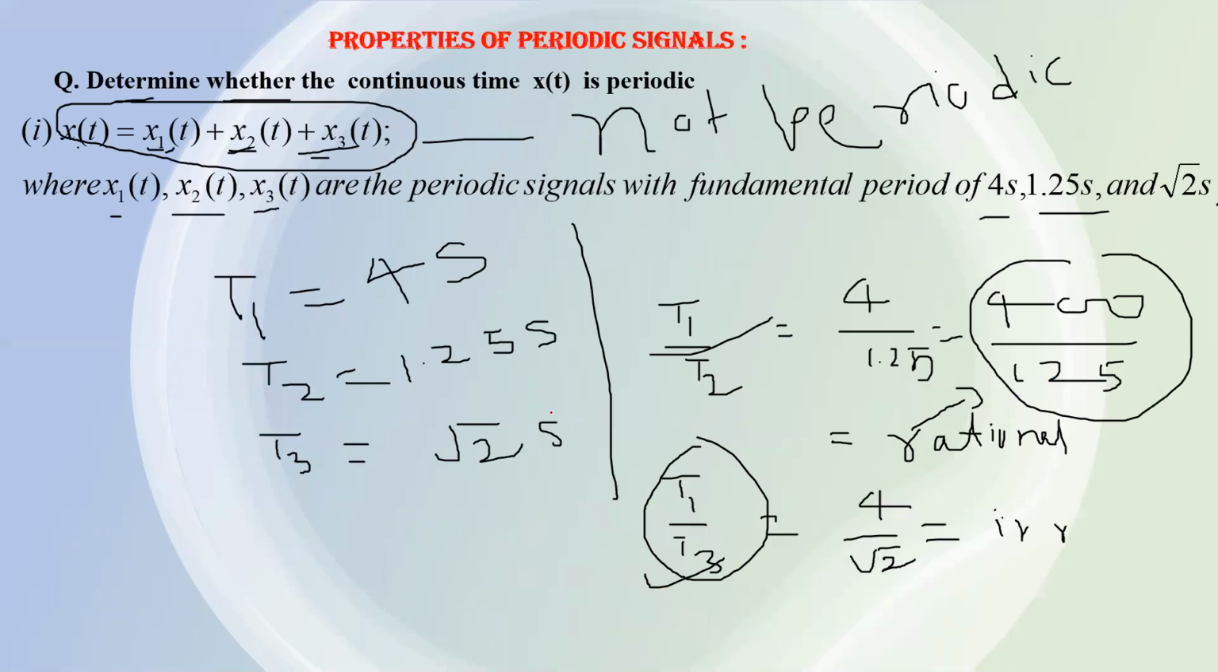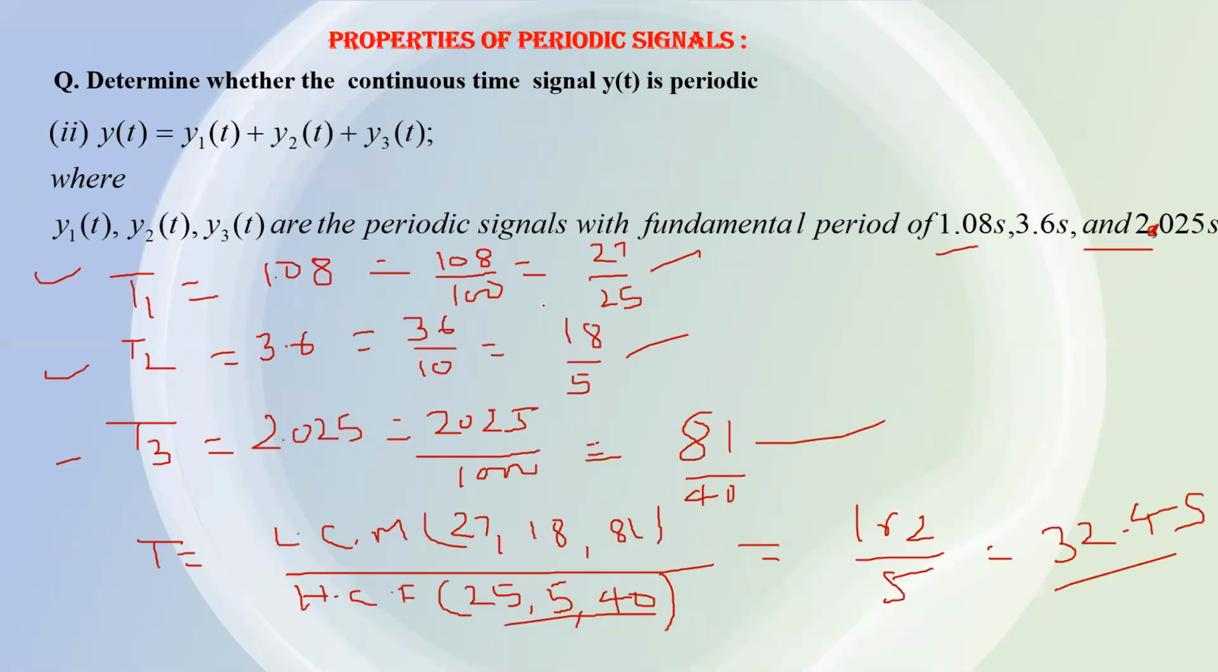So I have solved these two numerical examples to make it clear. In the next lecture, I will discuss some numerical examples and some basic properties of periodic signals also.